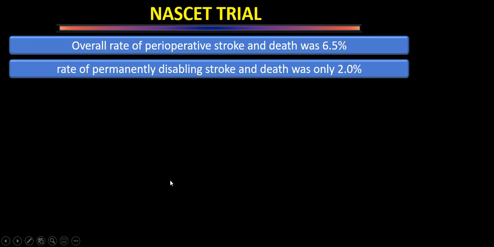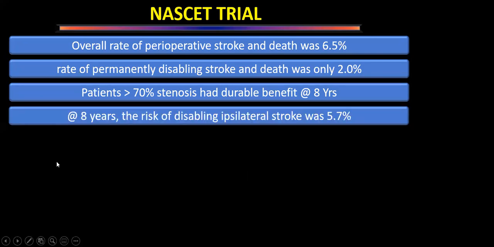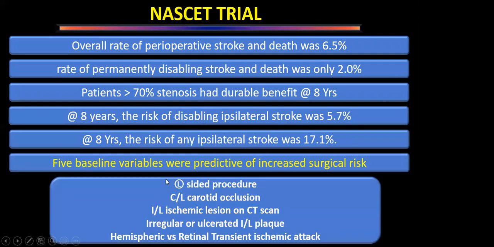So the rate of permanently disabling stroke was only 2%. And patients who had more than 70% stenosis had durable benefit at 8 years also. So they have proved that it is beneficial in the long term also, not only at 2 years; the 8 years results are also back. And the 8 years risk of disabling ipsilateral stroke is only 5.7%.